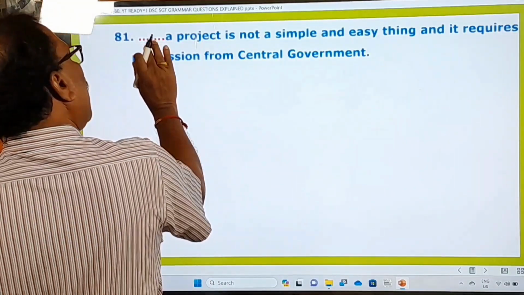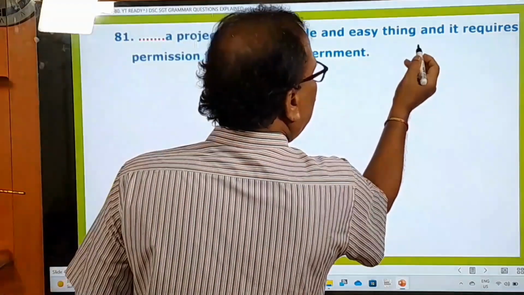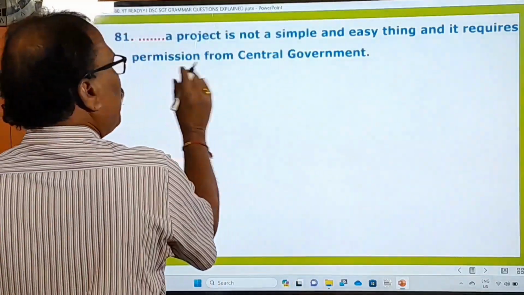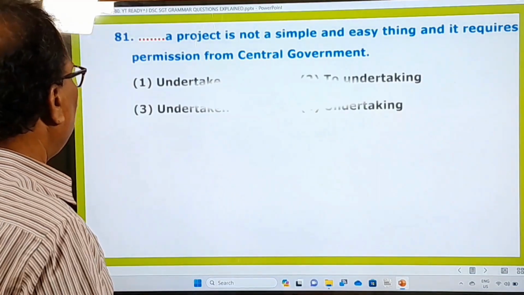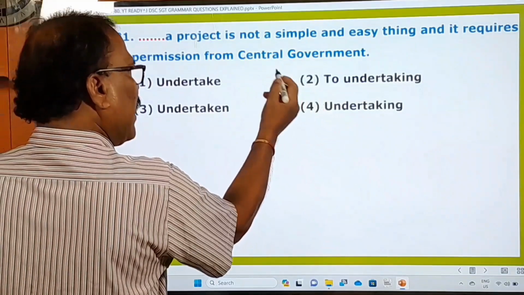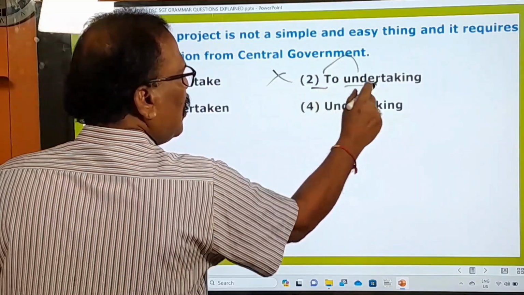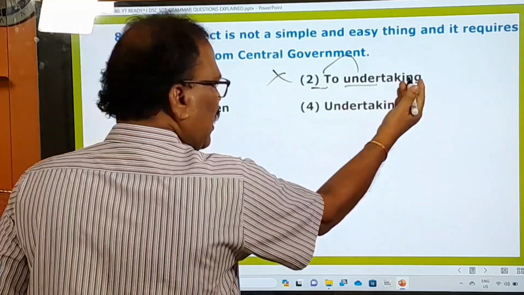81st question. Again, a blank is given. Dash a project is not a simple and easy thing, and it requires permission from central government, right? And what are the options given here? Undertake a project? No. To undertaking a project? After to, you should use only the base form verb. You should say to undertake only; undertaking is wrong. That's why it's wrong, right?